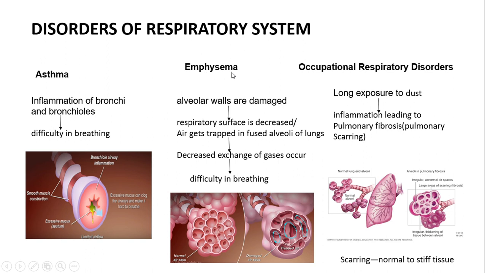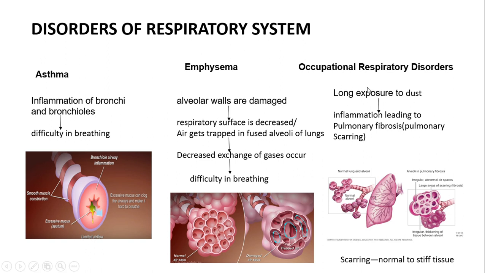Whereas in emphysema, the alveolar walls are damaged. From the bronchi to the bronchioles and then terminating into the alveolar walls, where exchange of gases has to actually occur, these alveolar walls get damaged, which reduces the respiratory surface, or sometimes the air gets trapped in these fused alveoli of the lungs, which do not move into the blood vessels easily, and thus a person feels difficulty in breathing.